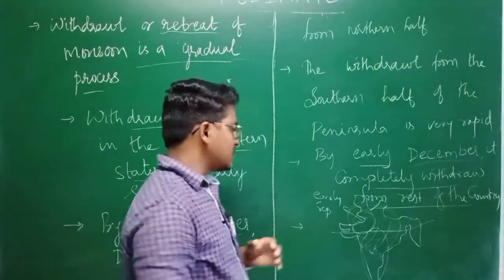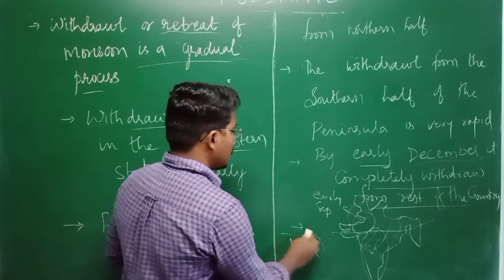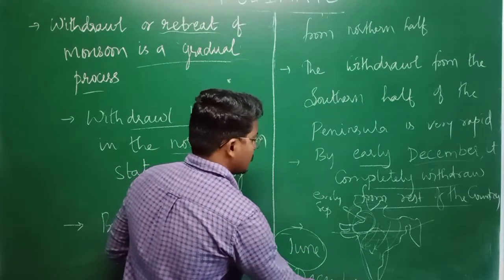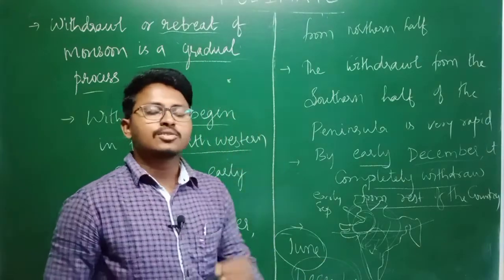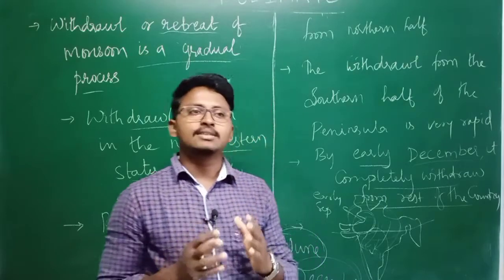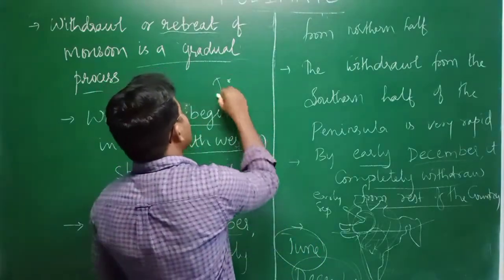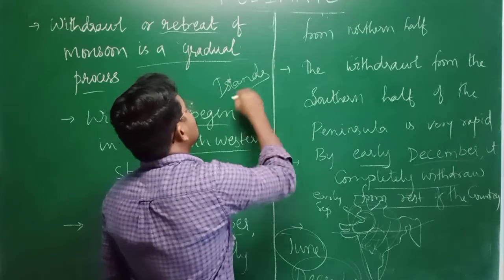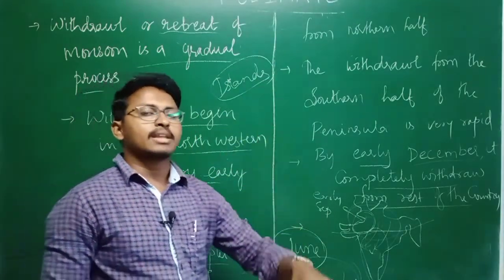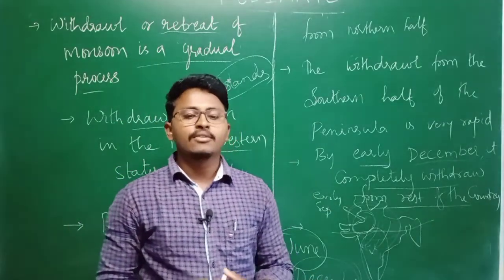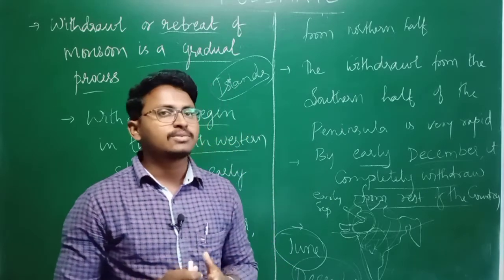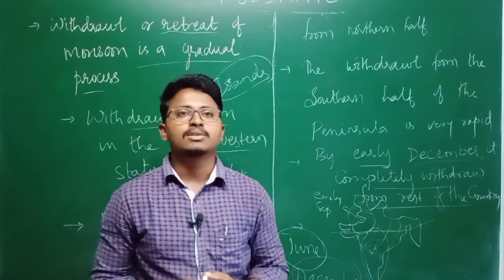So the monsoon starts in the month of June, and it completely withdraws from the country by the month of December. You should also observe that the first and very important places which receive the monsoon winds are the islands located closer to India in the southern part. Then it will be received by India. So with this we have completed the withdrawal as well as the onset of monsoons. In the next lectures we will discuss the seasons.